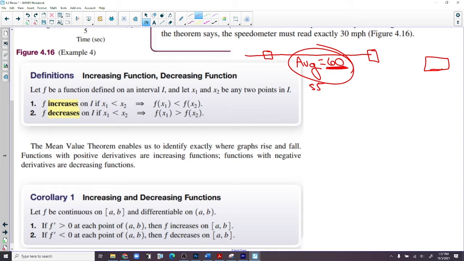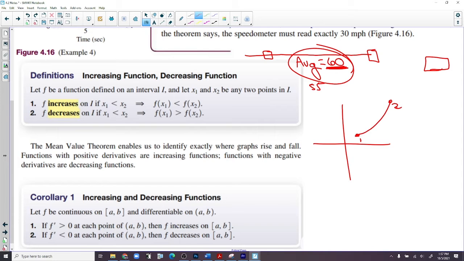It's brilliant. Let f be a function defined on the interval I, and let x sub 1 and x sub 2 be any 2 points on I. F increases on I if x sub 1 is less than x sub 2 implies f of x sub 1 is less than f of x sub 2. That is just absolutely genius. And here's what it's saying. If you have your first point and your second point, if the second point is higher than the first point, it's increasing. No, seriously, I know you don't believe me, but that's what it means to increase. It's genius. They formalize it, right? They just got to say it.